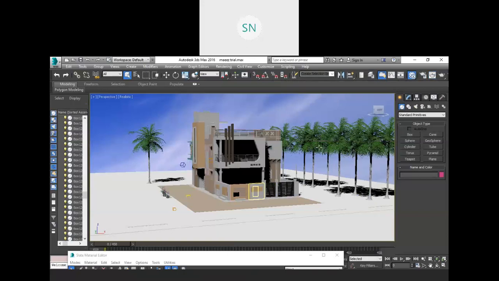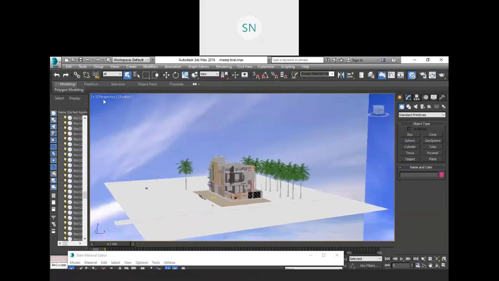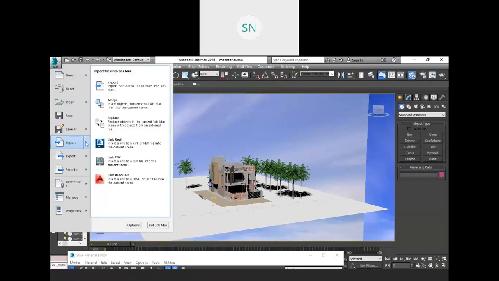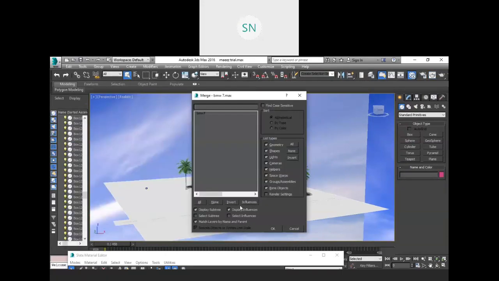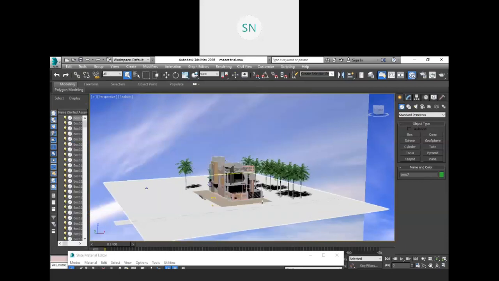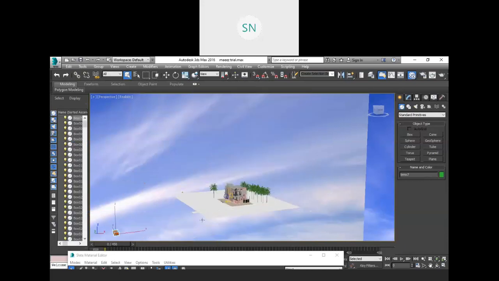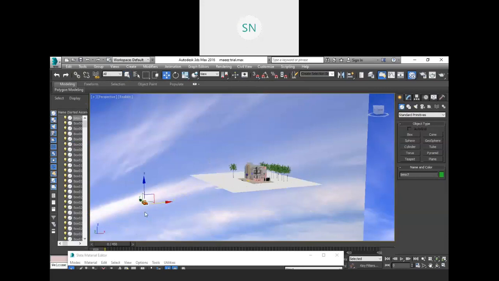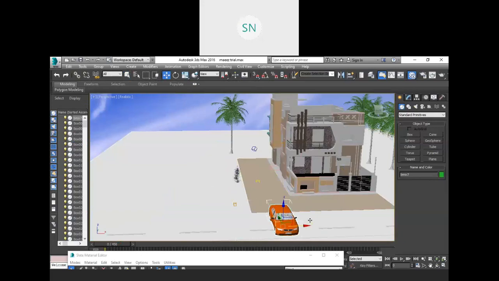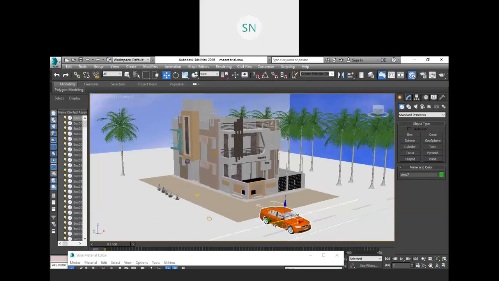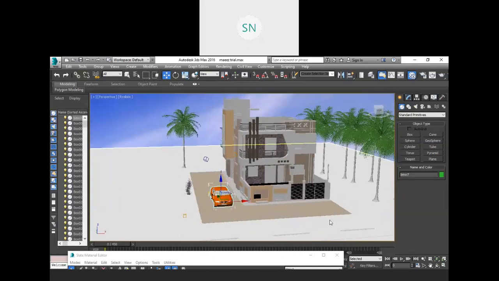So I'm going to close this render. Let me add one car. I'm going to insert, import, merge, and this BMW 7, open it. And where is that? It is here. Press W and take it all the way on the road. Actually, I don't want to place it on the road. I want to place it on the side of this house.